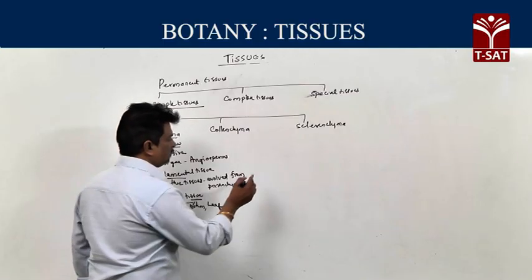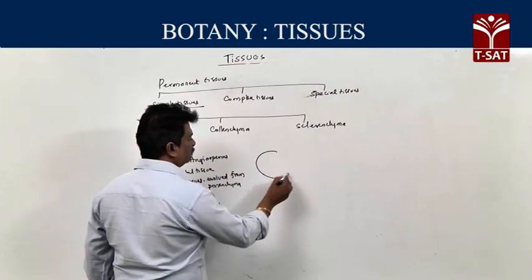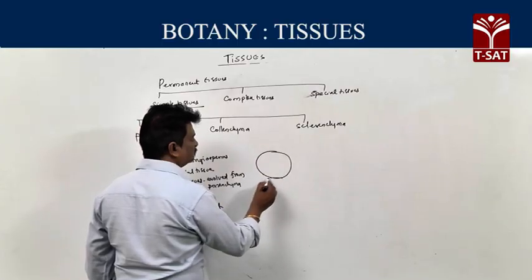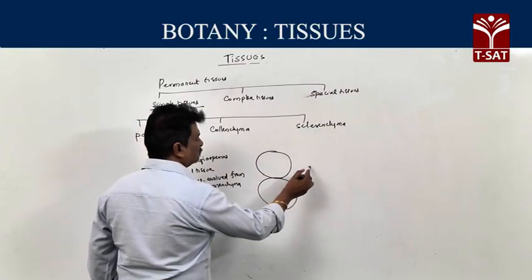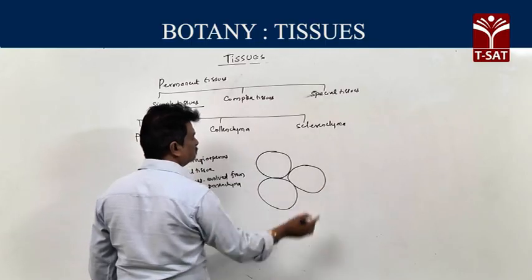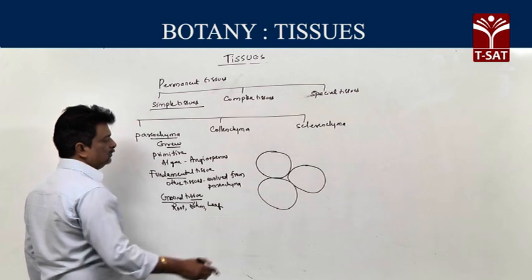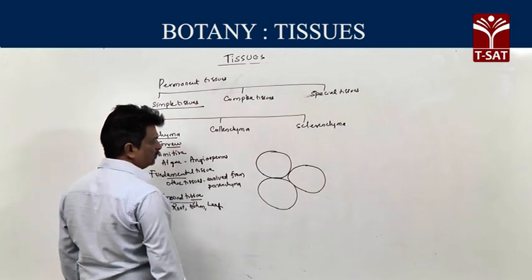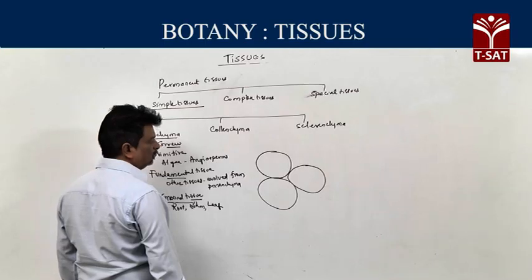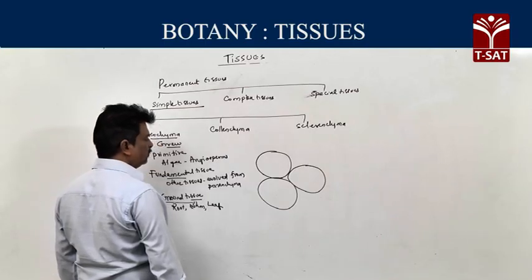Then characters of parenchyma. Parenchymatous cells mostly isodiametric. Other than that, parenchymatous cells spherical or oval or round or polygonal in shape.